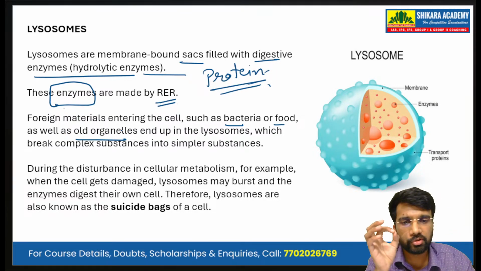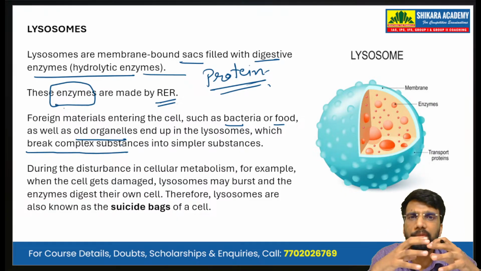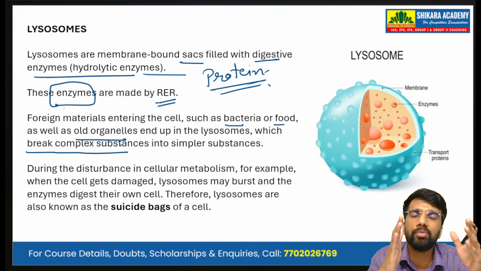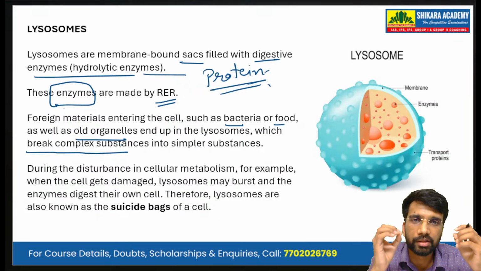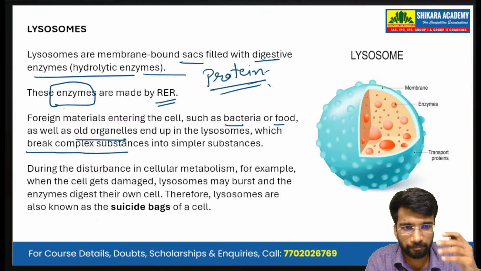What happens in the lysosome? The lysosome breaks these complex substances into simpler substances. These hydrolytic enzymes break down the complex substances into simpler substances during the disturbance of cellular metabolism.